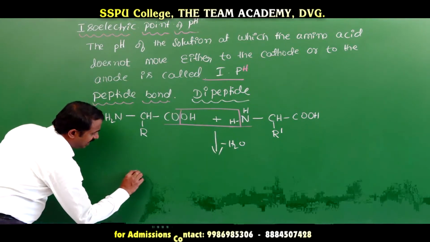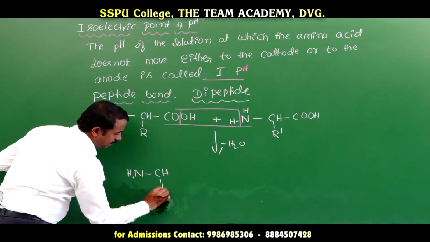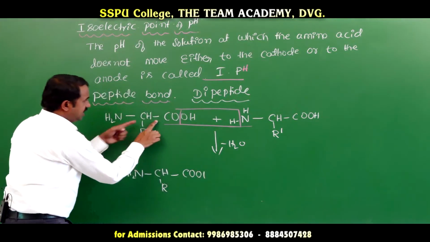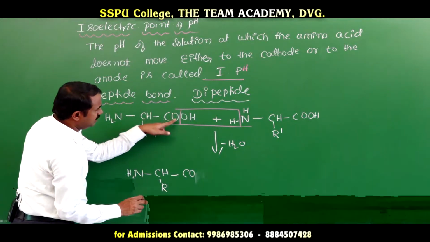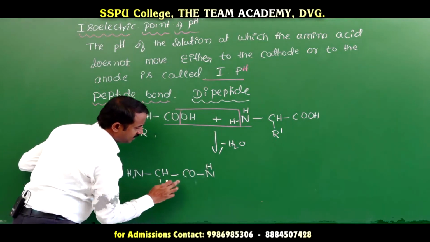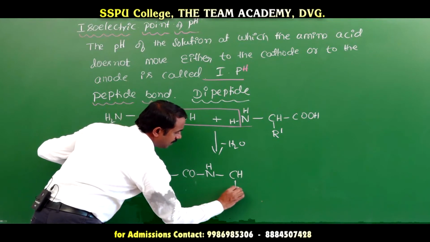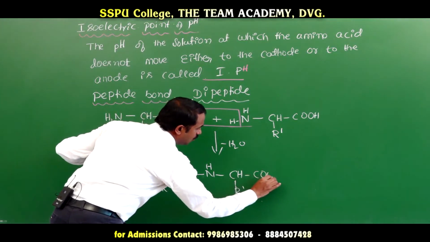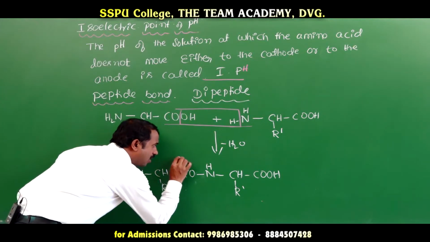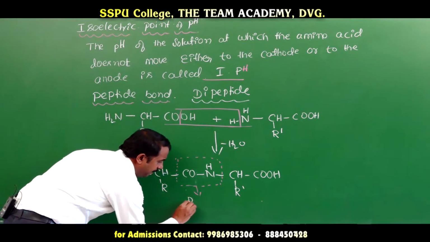Here I will write the same: NH2, CH, R, COOH, here CO, next NH, CO, NH, next CH, R dash, COOH. Okay, this is the bond, the peptide bond. This is a peptide.